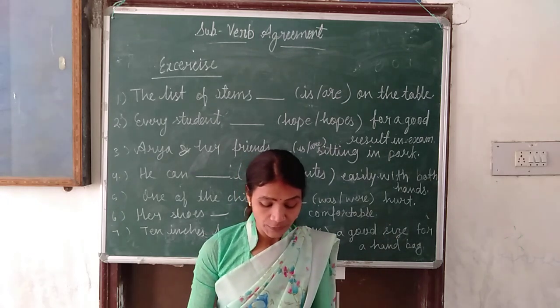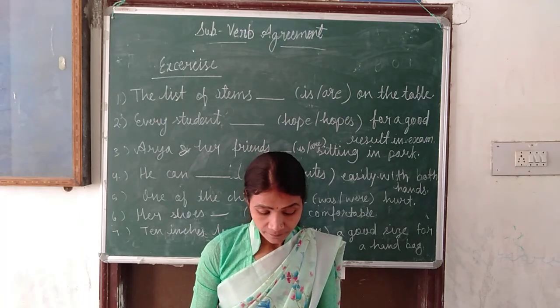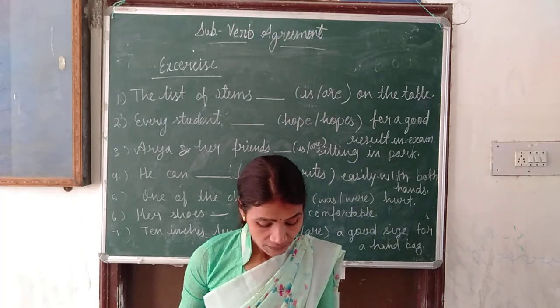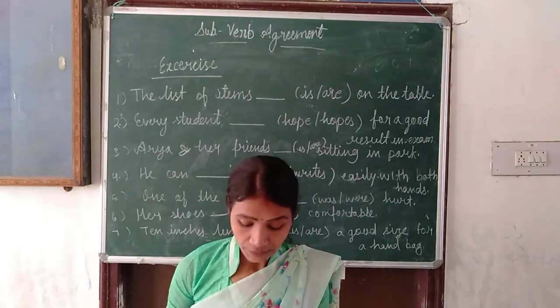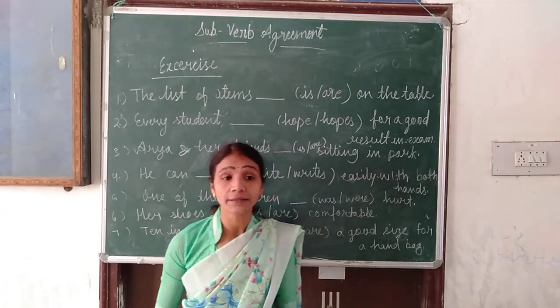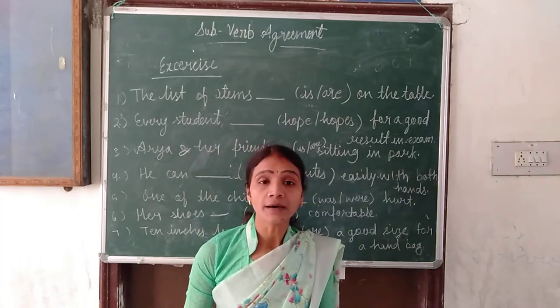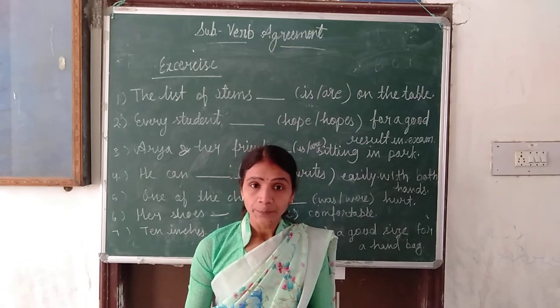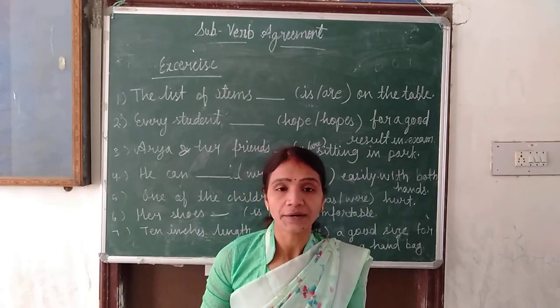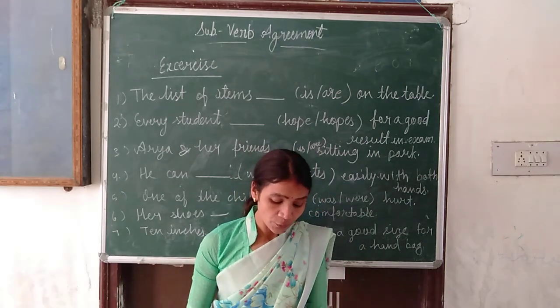Now the next rule is a collective noun given. If collective nouns took one decision, they are related with one thing, that time we will use a singular, and if they all are divided, that time we will use a plural.